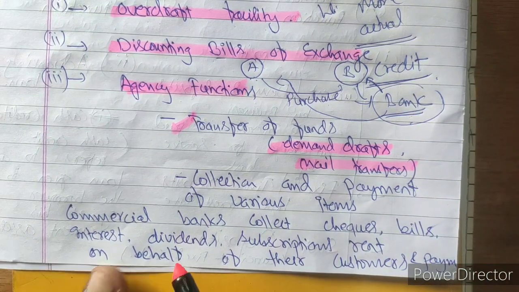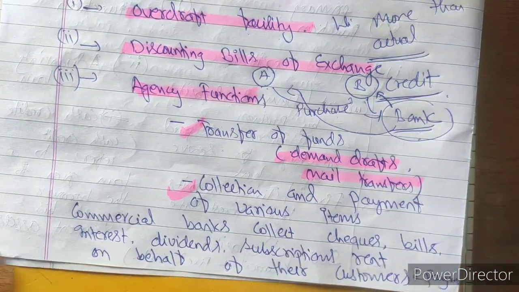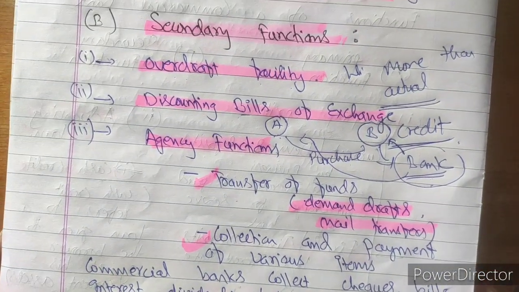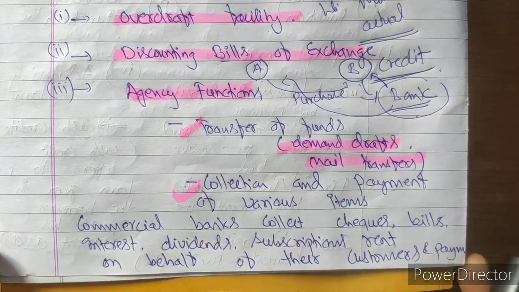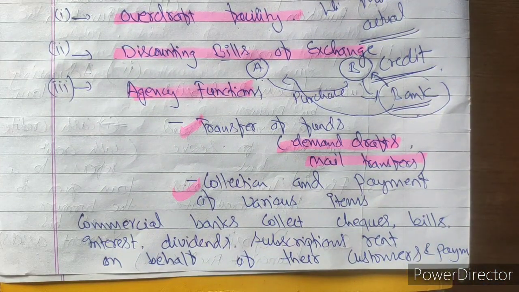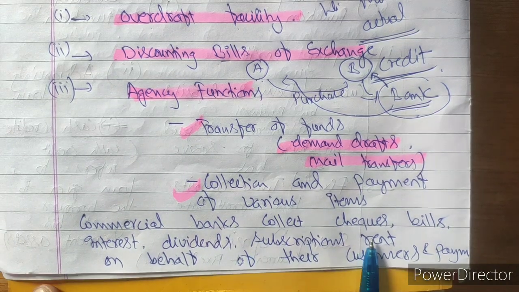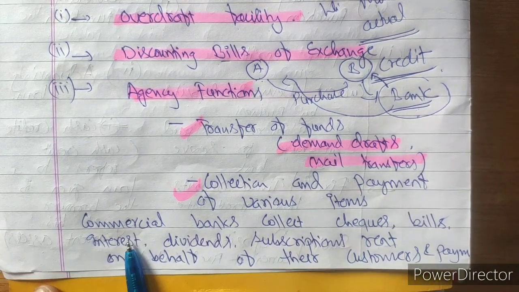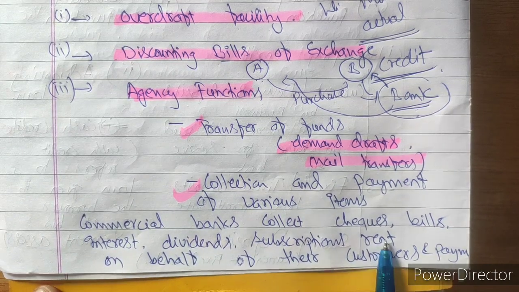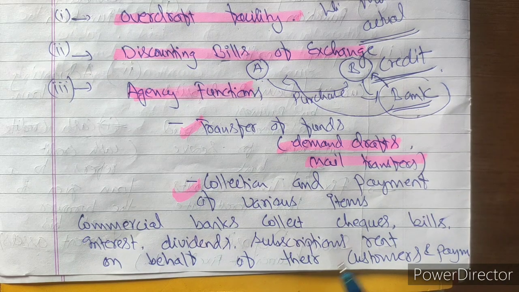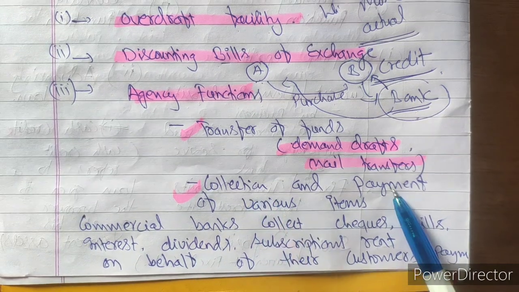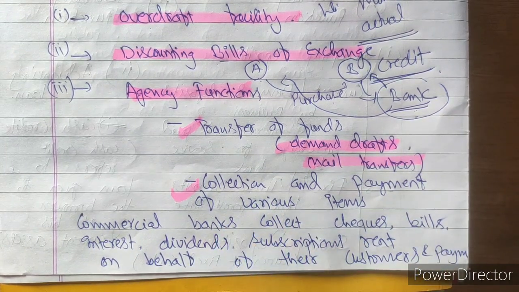Next, collection and payment of various items.